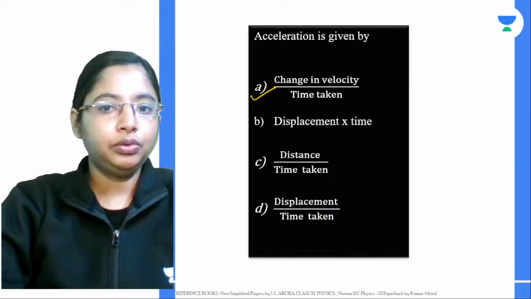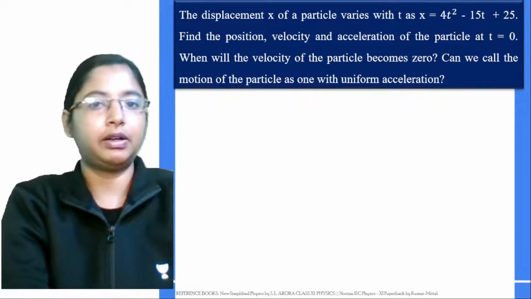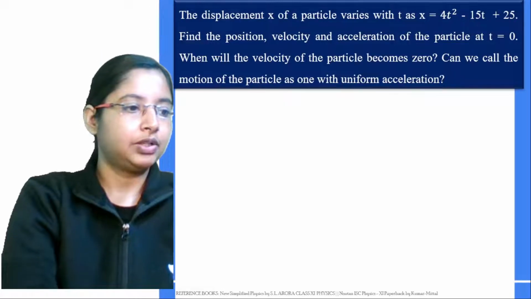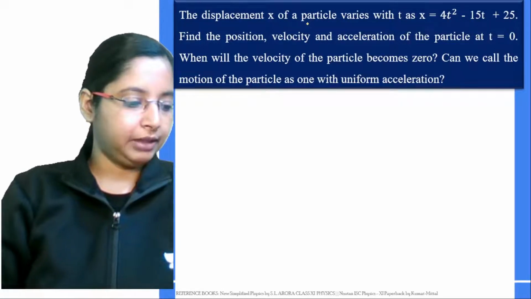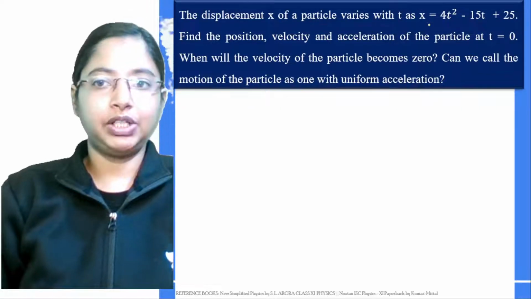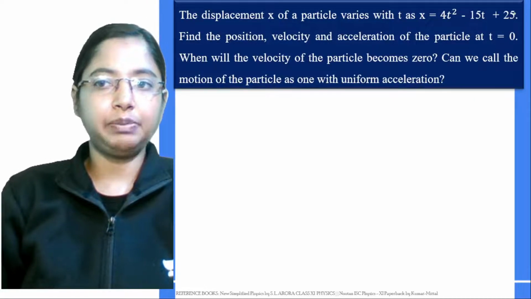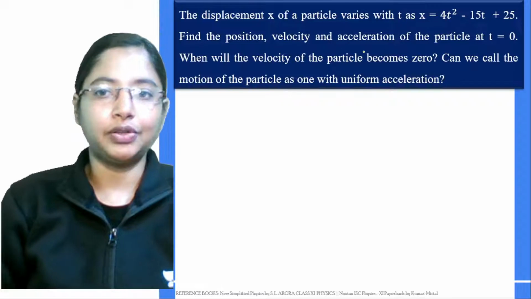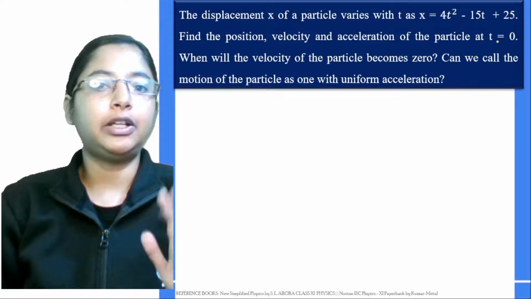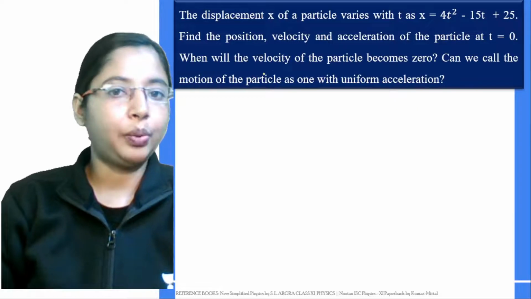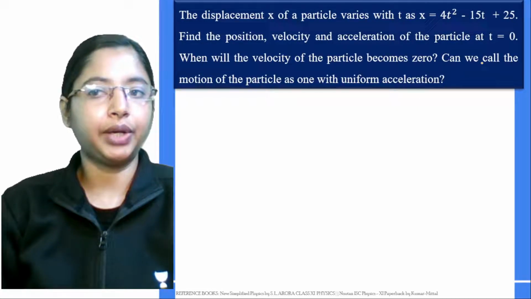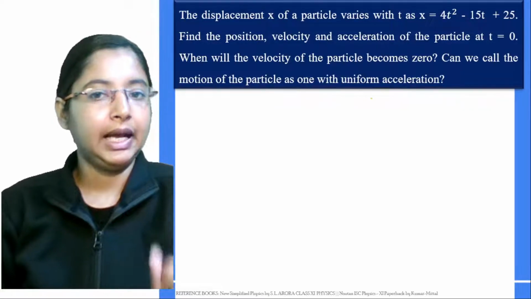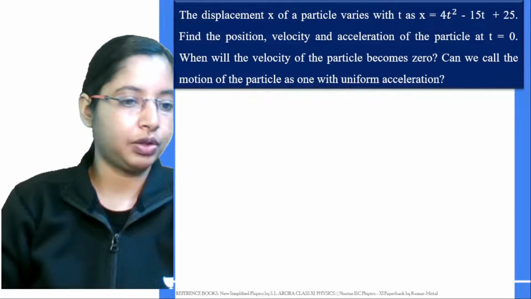Now, we're going to do one more question where the question is going to be asked about position, velocity and acceleration, all three quantities. The displacement x of a particle varies with time t as x is equal to 4t square minus 15t plus 25. Okay, we're going to find what is the position, velocity and acceleration of this particle at time t equal to 0, and when will the velocity of the particle become 0. And can we call the motion of this particle one with uniform acceleration? This is what we're going to learn right now.